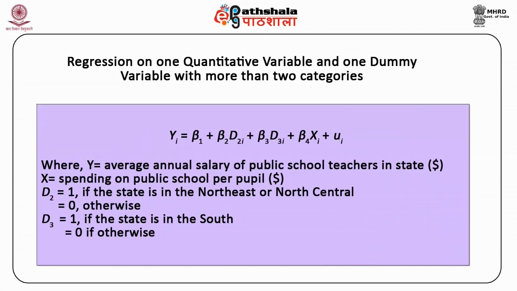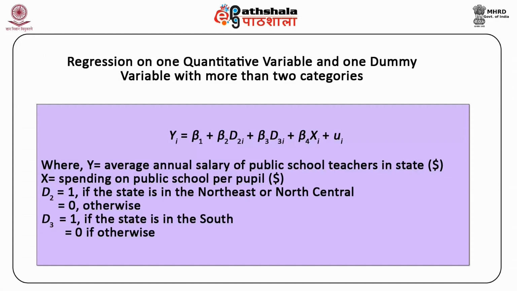Yi is equal to beta 1 plus beta 2 D2i plus beta 3 D3i plus beta 4 Xi plus mu i, where Yi is equal to average annual salary of public school teachers in a state in dollars, Xi is equal to spending on public school per pupil in dollars, D2 is equal to 1 if the state is in the northeast or north central, 0 otherwise.